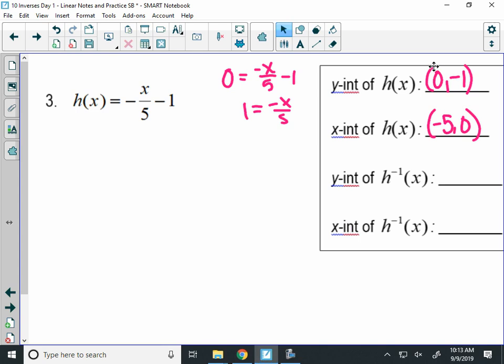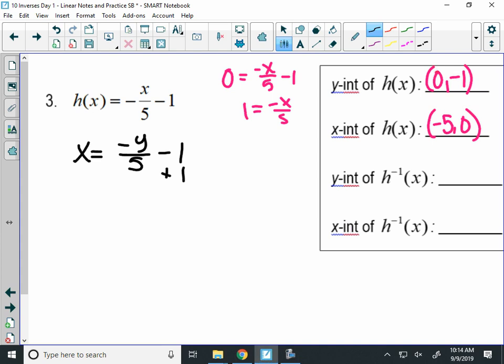All right, let's find the inverse this time. So I'll switch. H of x is the same as y. So I'll have x equals negative y over 5 minus 1. And that negative can be in front. It can be on the numerator or denominator. It really doesn't matter. I'm going to start by adding 1. So I'll get x plus 1 equals negative y over 5.